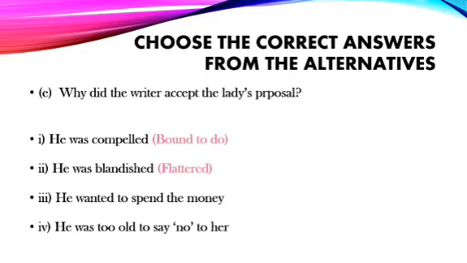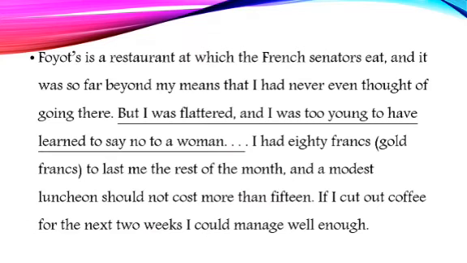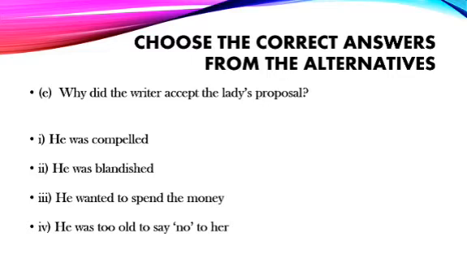He was too old to say no to her. No, I think the correct line is he was too young to say no to her. Let us check. "I was flattered and I was too young to have learned to say no to a woman." So "he was flattered" is the correct answer. So we have already completed the MCQ answers. Now we will move on to the question answers.